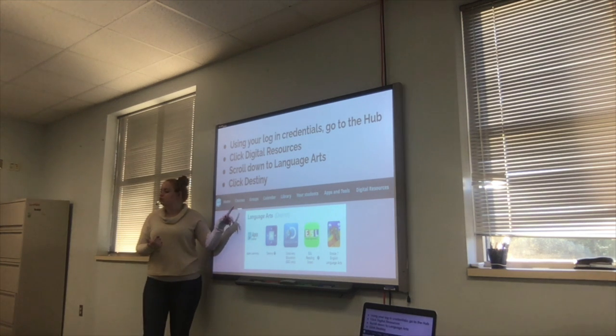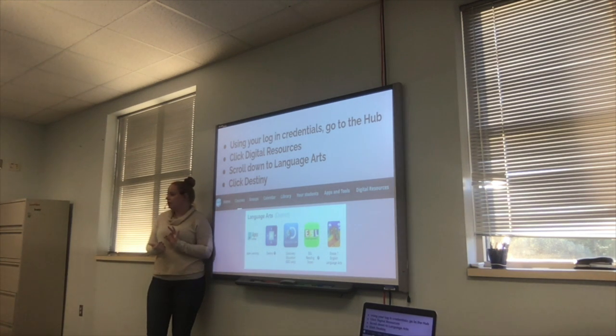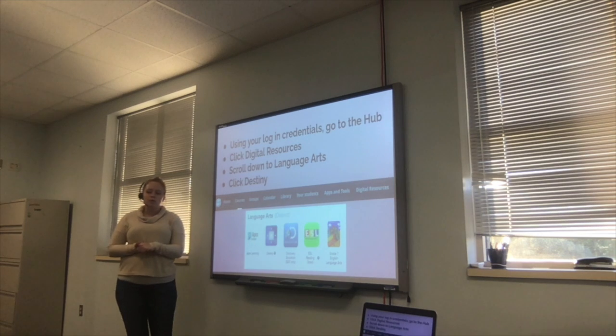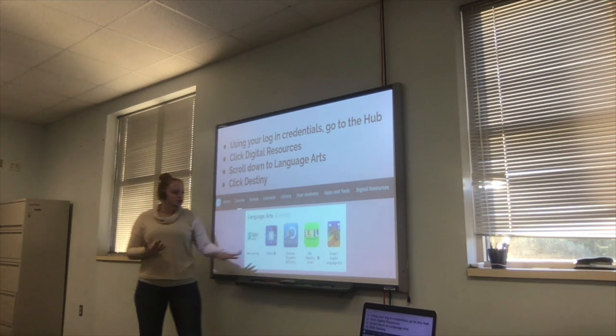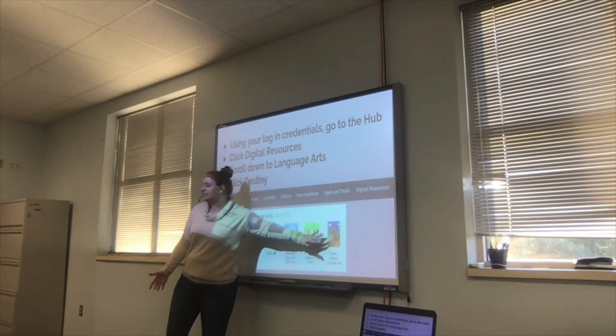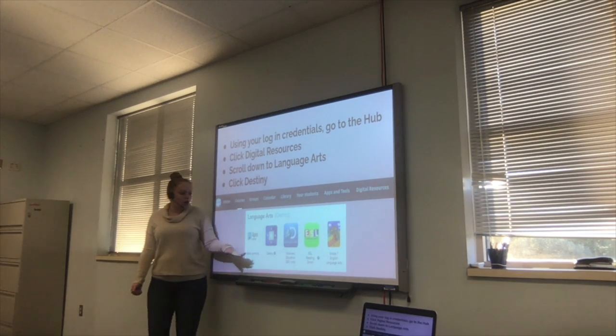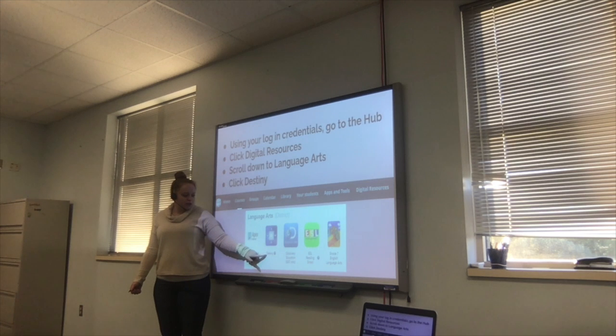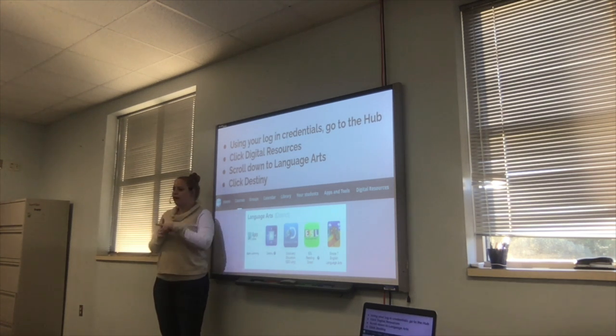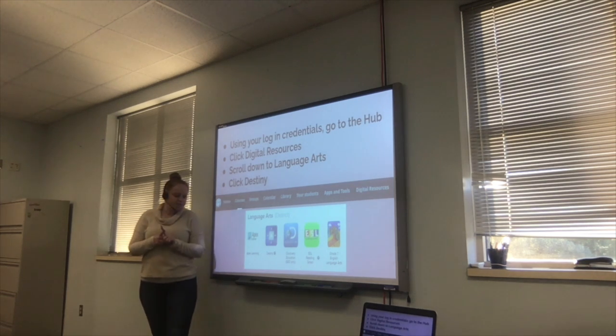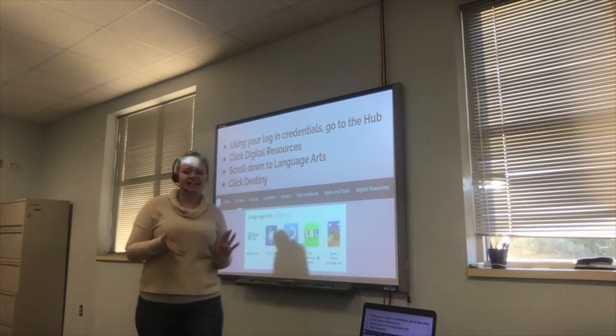But this time you're going to scroll down a little bit farther, and you're going to go to Language Arts. I know Dr. Cook has had you access the textbook this way, but when we go down to Language Arts, there's going to be a little icon, blue with four arrows going every which way, and it has the word Destiny.